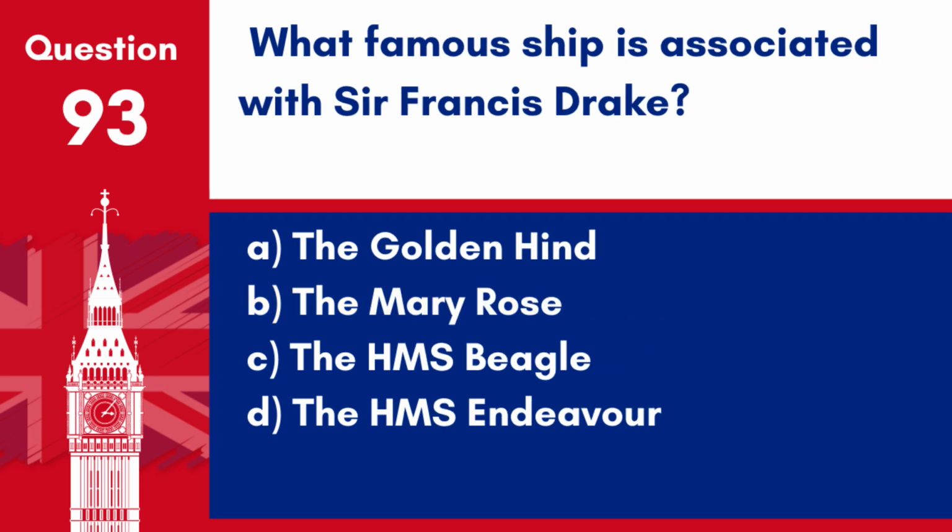Question 93. What famous ship is associated with Sir Francis Drake? A. The Golden Hind. B. The Mary Rose. C. The HMS Beagle. D. The HMS Endeavour. Answer: A. The Golden Hind. The Golden Hind was the ship used by Sir Francis Drake during his circumnavigation of the globe between 1577 and